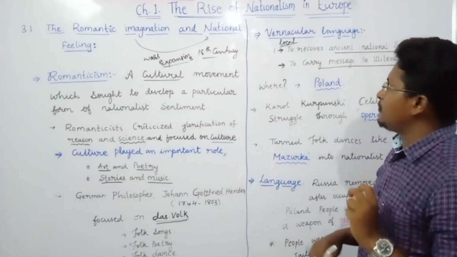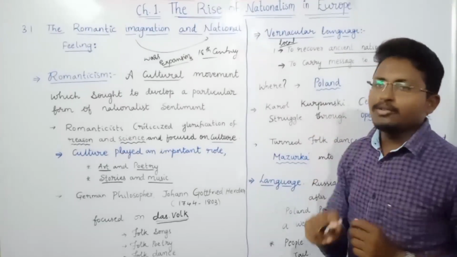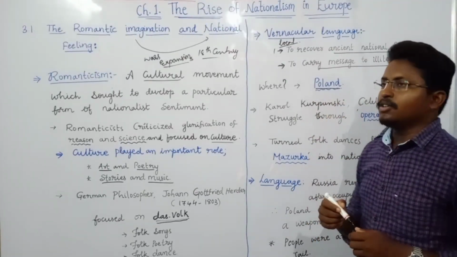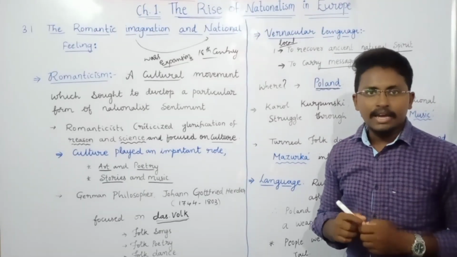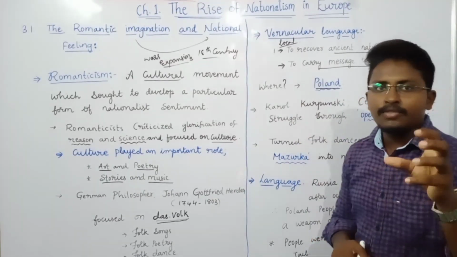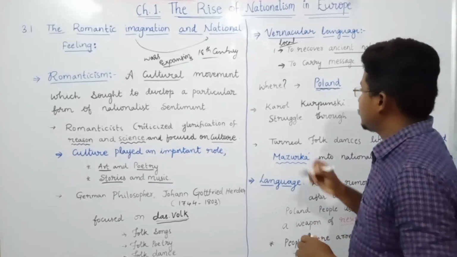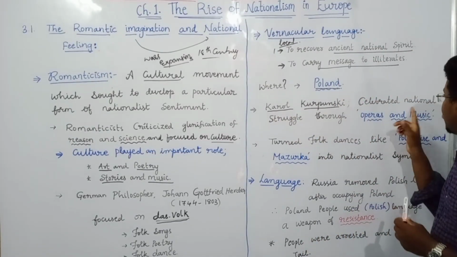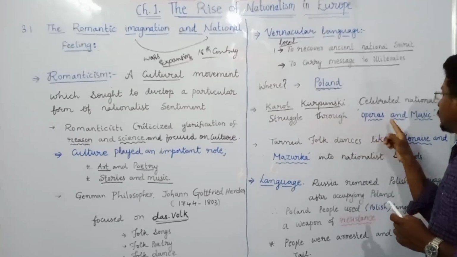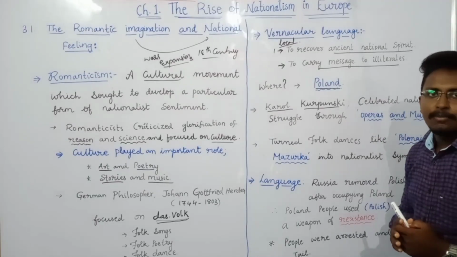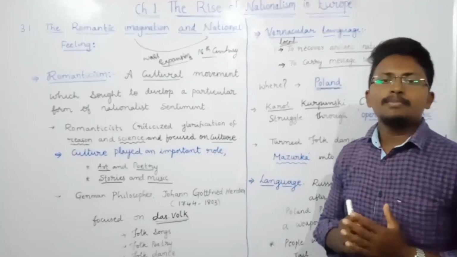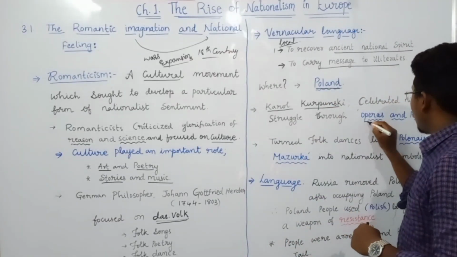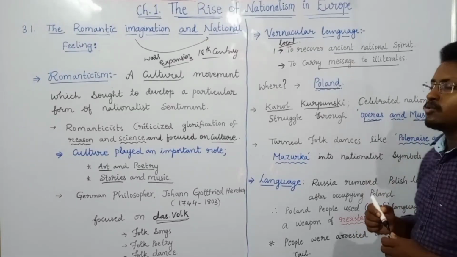One of the best examples where people have used this vernacular language is Poland. In the same country, one of the romanticists, whose name is Karol Karpinski, celebrated the nationalist struggle through operas and music. That means he also started spreading the feeling of nationalism through two things: one is operas, the second one is music.